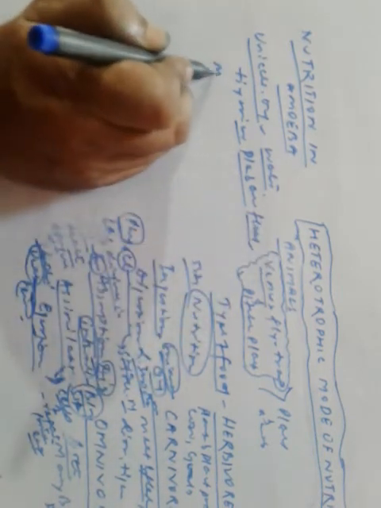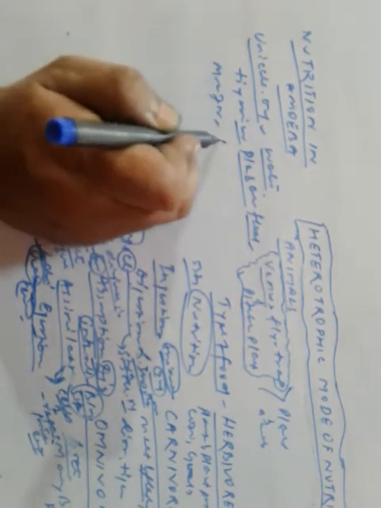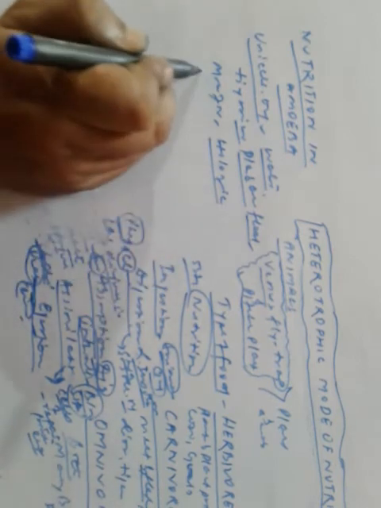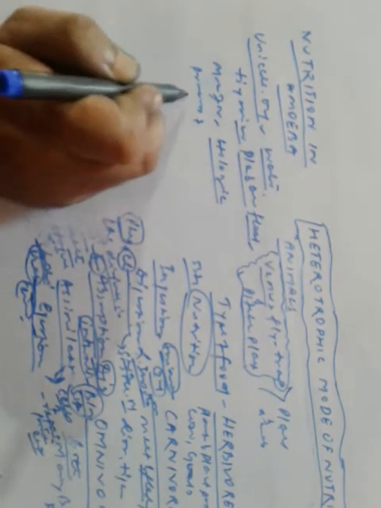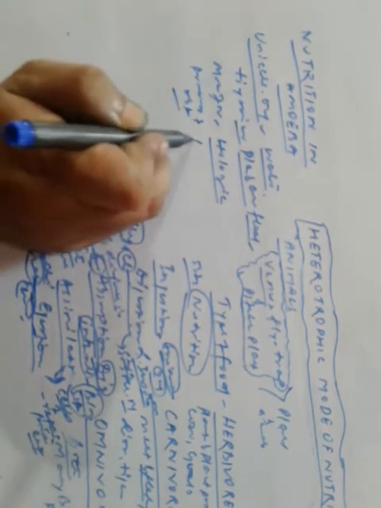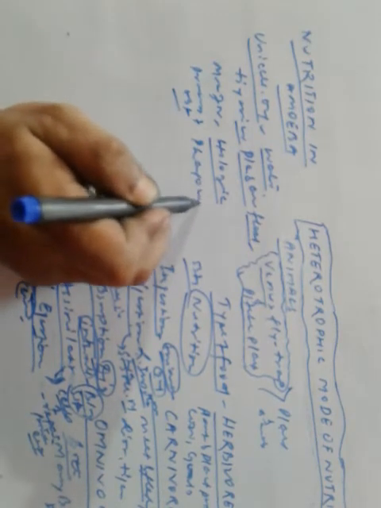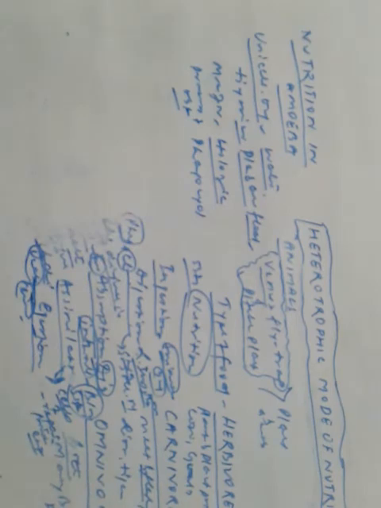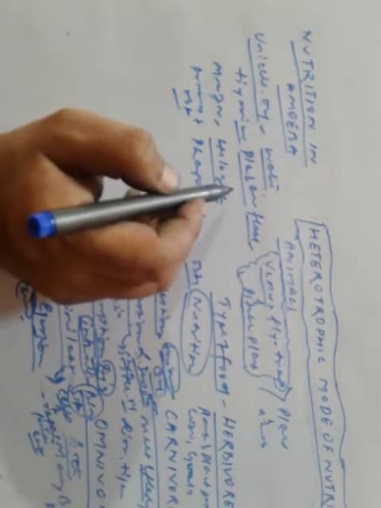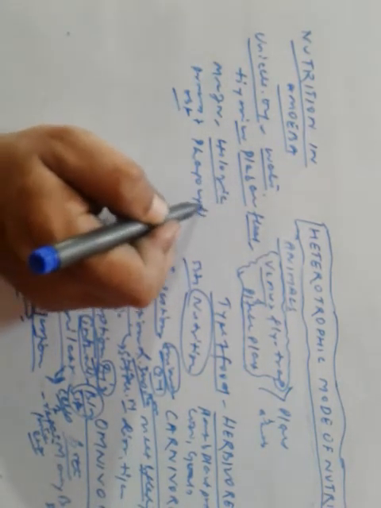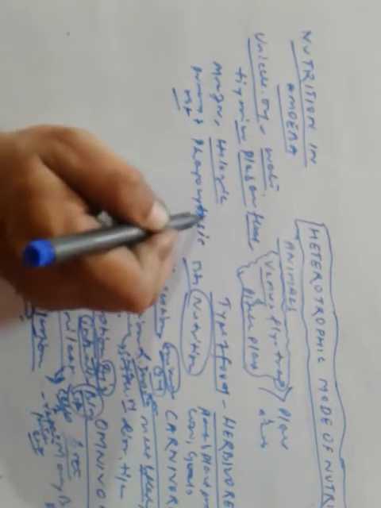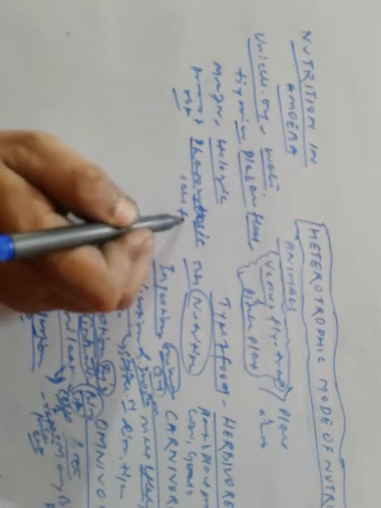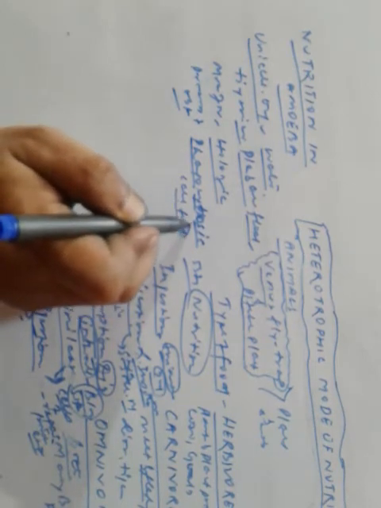The mode of nutrition is holozoic, and the process of obtaining food is known as phagocytosis. Phagocytosis means self-feeding. That means they are fed by the cell. They have only a single cell.